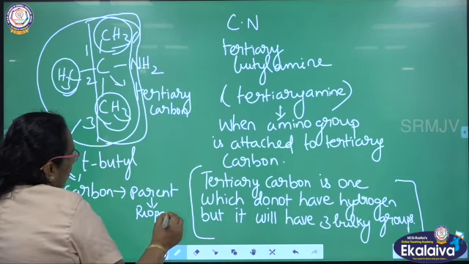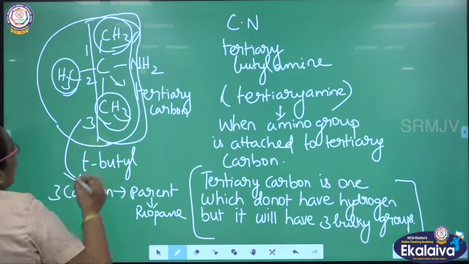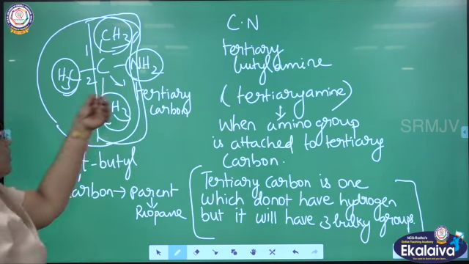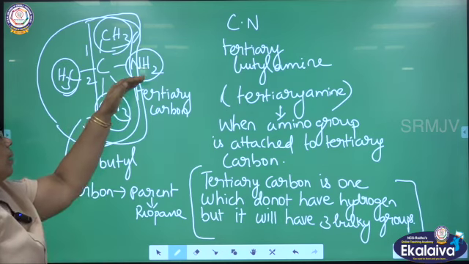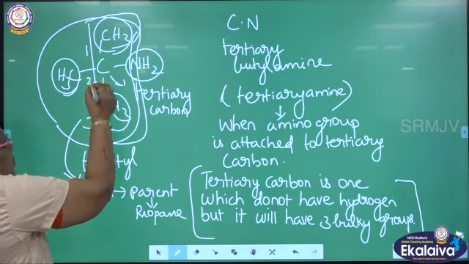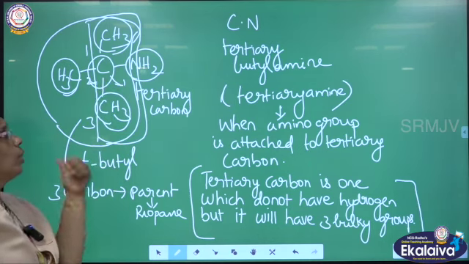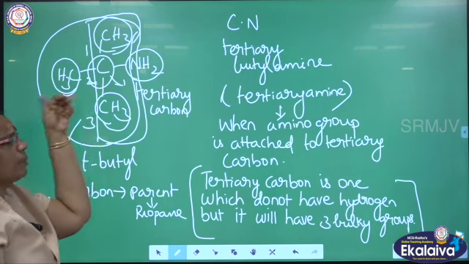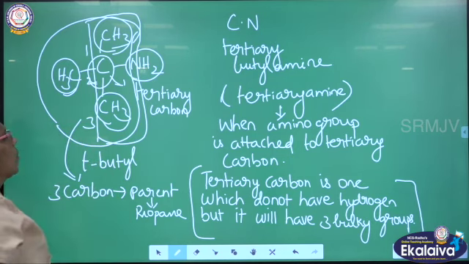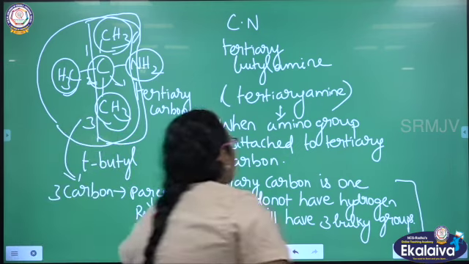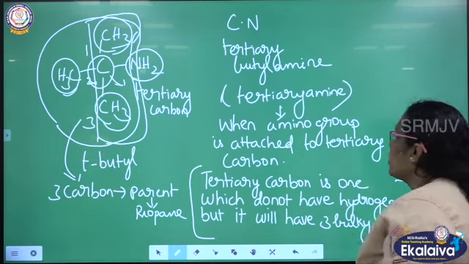What are the 2 different groups attached here? One side an amino group, another side a methyl group. Both are attached to the same carbon. What is the lowest carbon number here? 2. Both groups are attached to the same carbon, so you arrange them in alphabetical order. This is the amino group, this is the methyl group, and the position is 2.